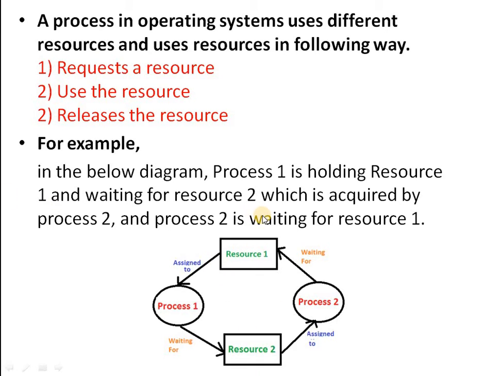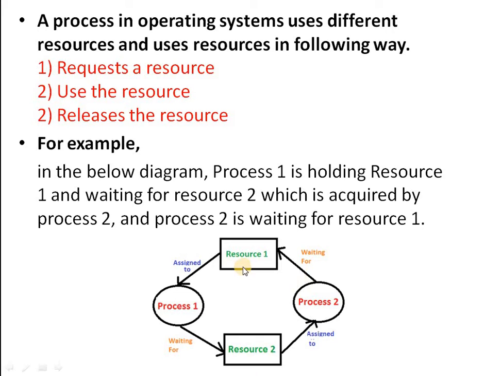In this diagram, the rectangles show the resources, named resource 1 and resource 2, while the processes are represented in circles, that is, process 1 and process 2, where an arrow shows the relationship.